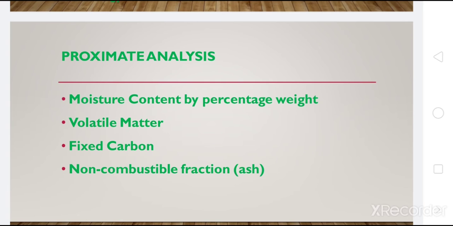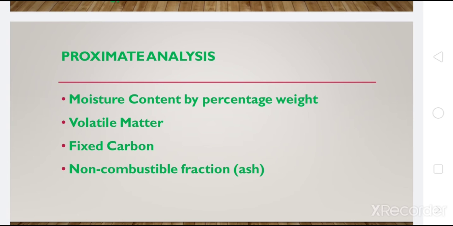Fixed carbon, what do you mean by fixed carbon? It is the combustible residue that is left after the volatile matter is removed from the waste. Once the volatile matter is removed from the waste, what is the combustible residue that is left? That is what is called fixed carbon, and you understand that with the help of proximate analysis.